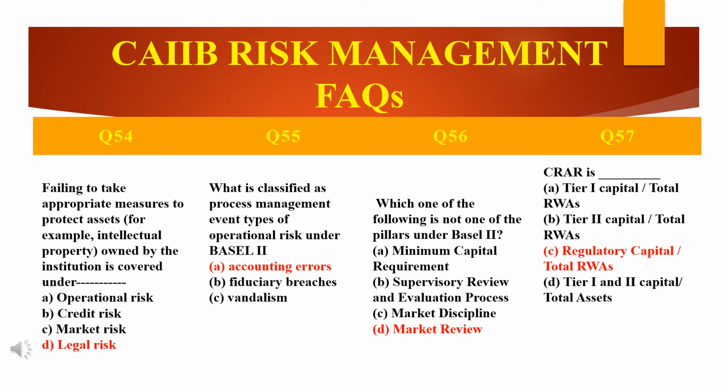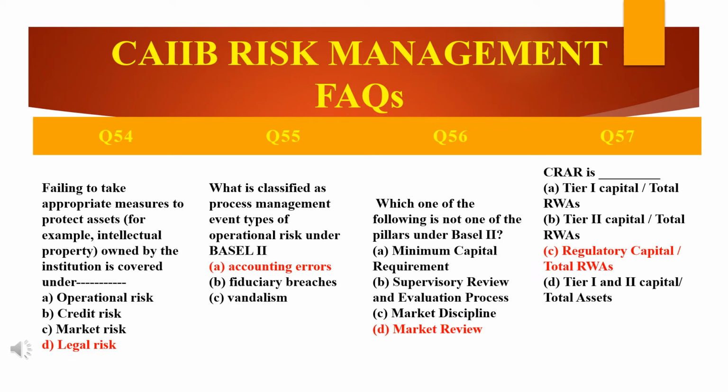E stands for execution, D indicates delivery, P indicates the process, M indicates the management. Thus EDPM, execution, delivery and process management. Then the transaction capture and execution is one of the subtypes under this EDPM. Thus the accounting errors fall under this subcategory. Fiduciary breaches and product defects too are operational risk events, but they fall under the main category claims.